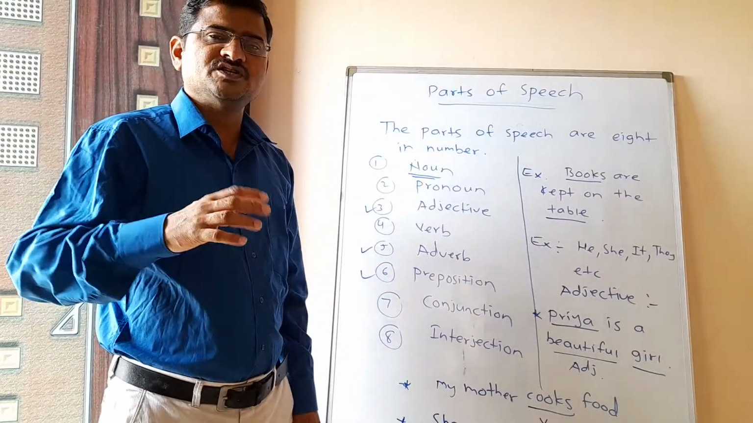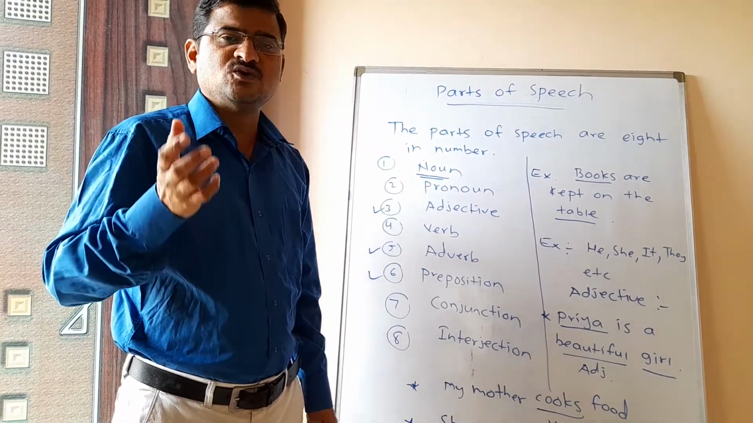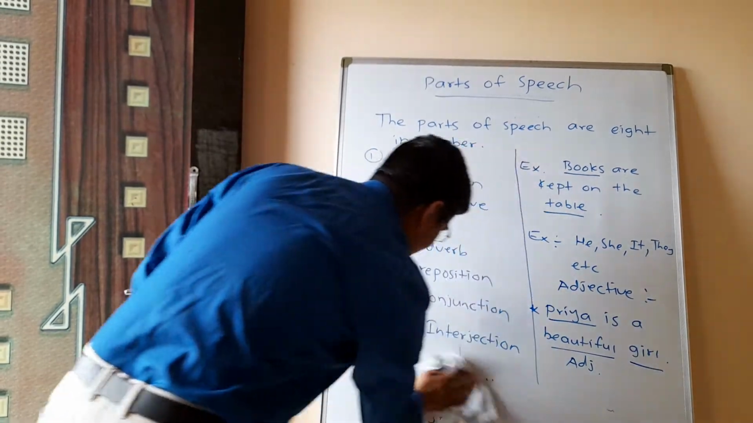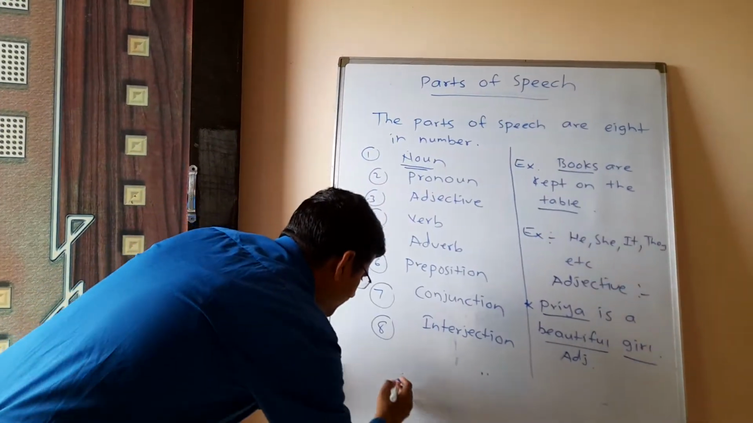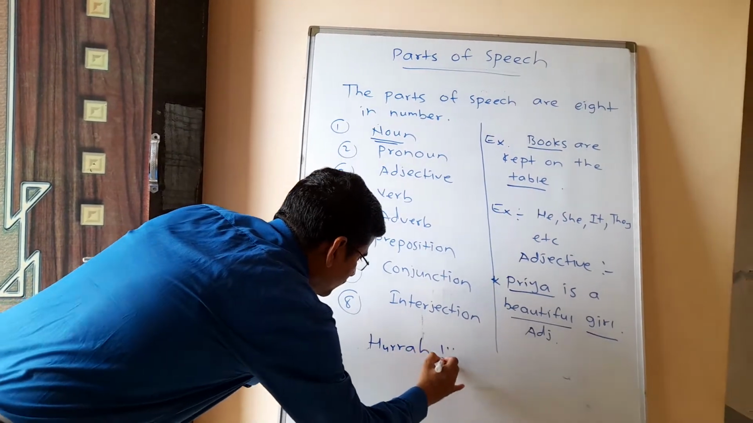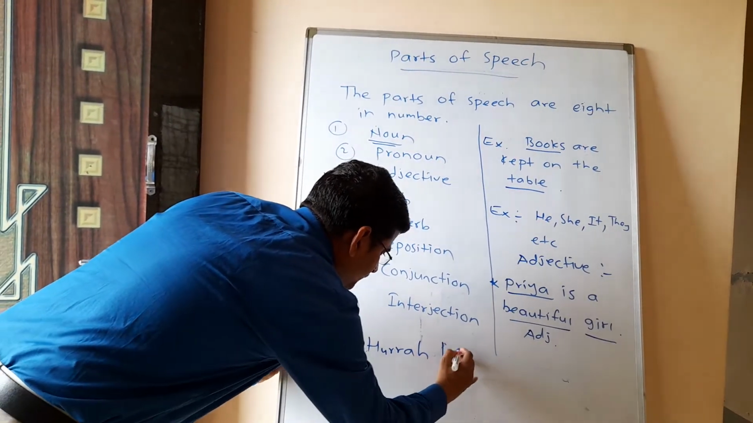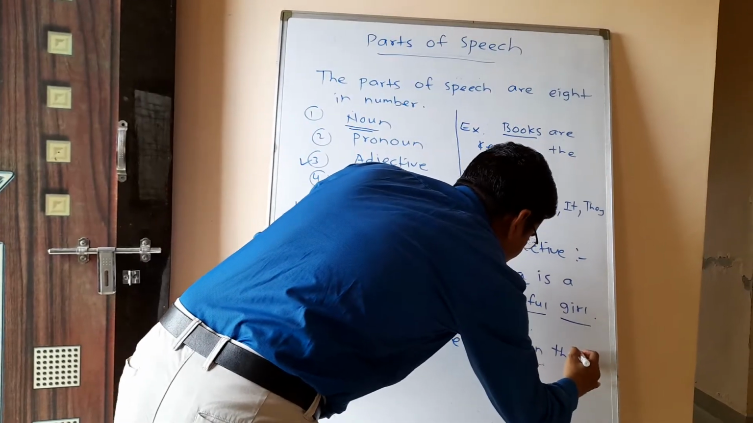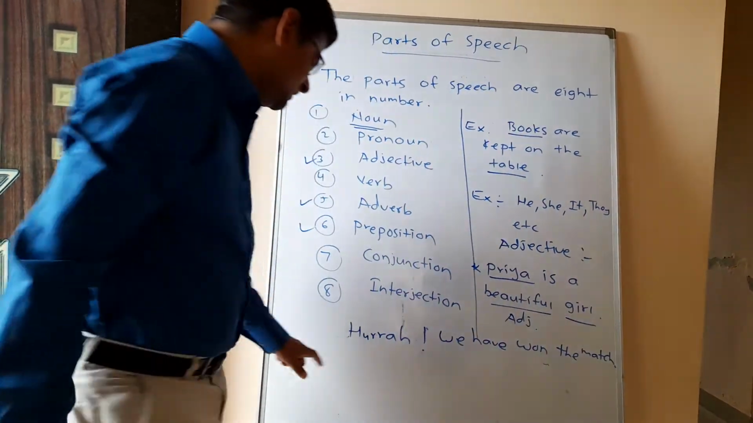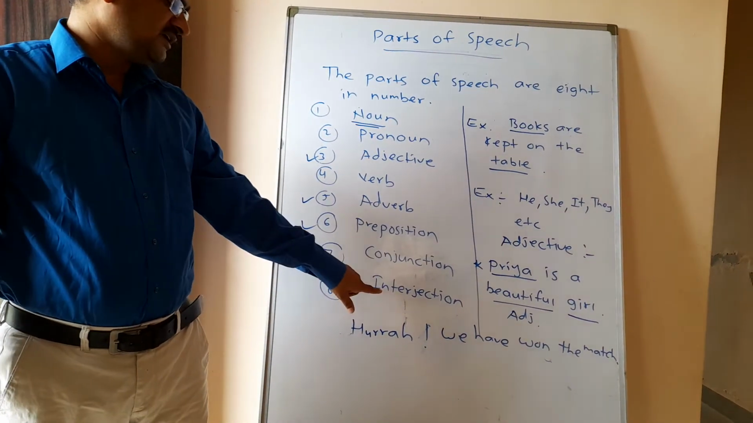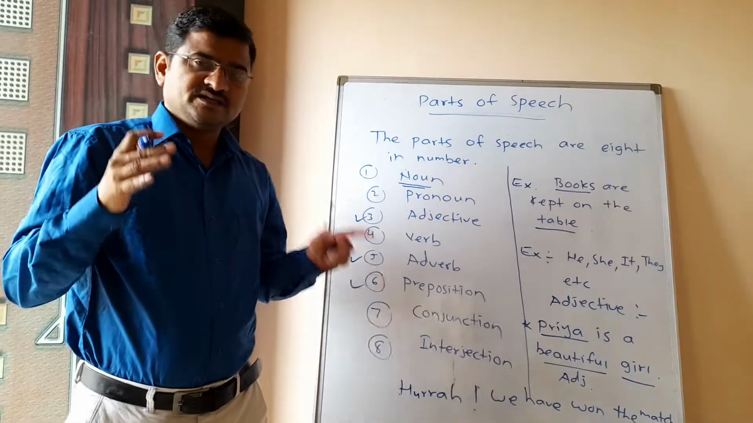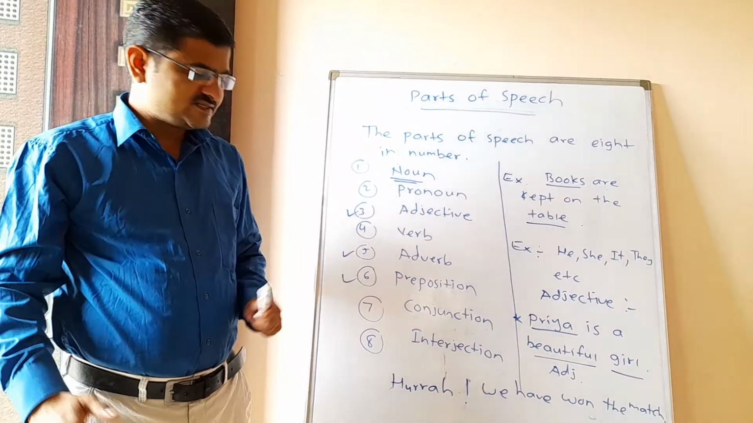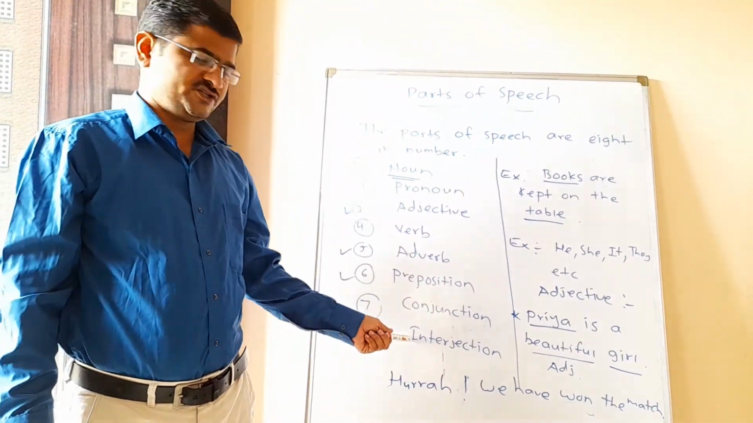Interjections are the words which express strong feelings or emotions. For example, I will write one sentence here so that you will understand it in a better way. Look here, hooray! We have won the match. Hooray, we have won the match. So here, hooray is the example of an interjection because it is expressing a sudden and strong feeling. Alas, the old woman is dead. This is also one of the examples of an interjection.